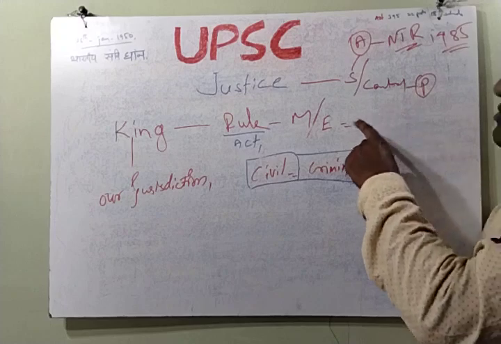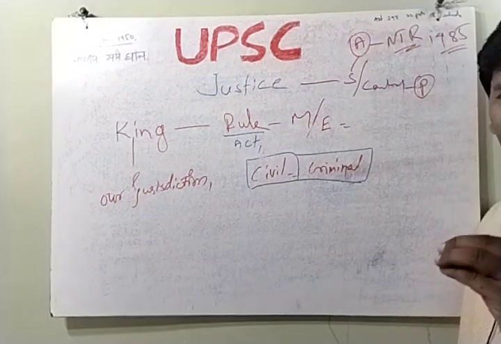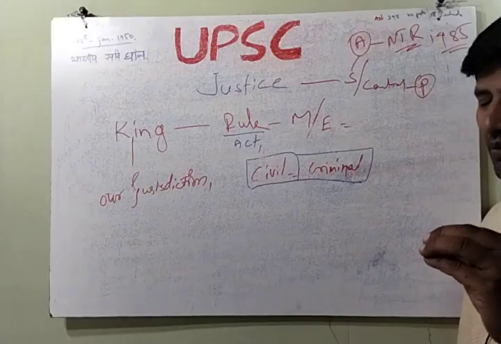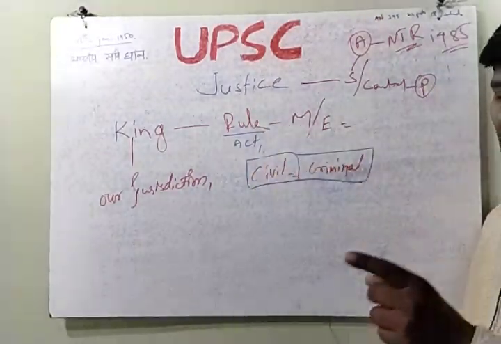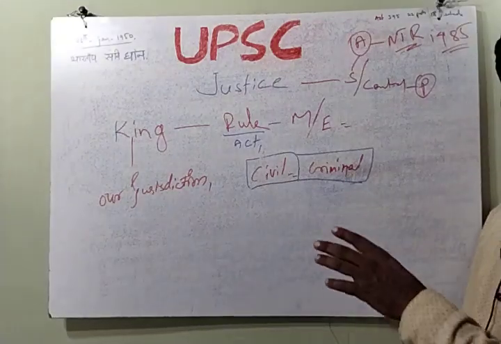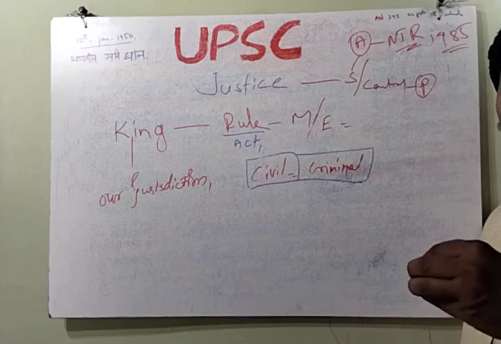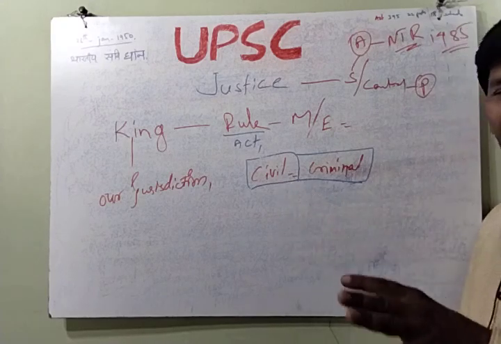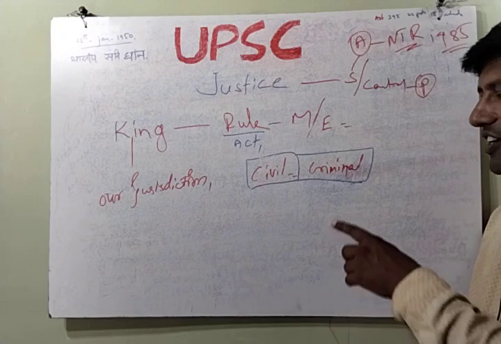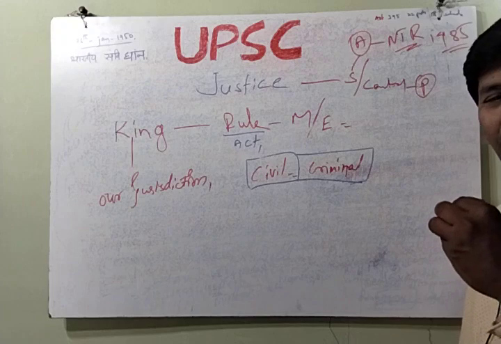An act is easily understood as something mandatory. For every Indian citizen it is a compulsory provision. There are two types of justice, civil justice and criminal justice. Civil means land, a house, immovable properties. Criminal means movable properties or harm to the human body.